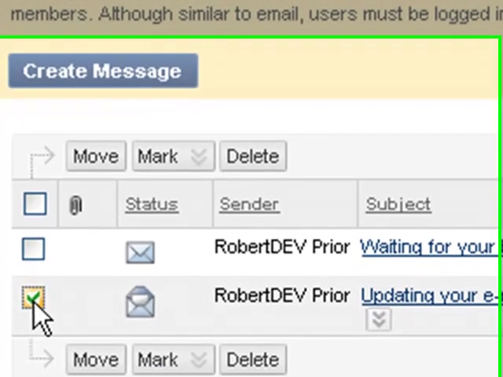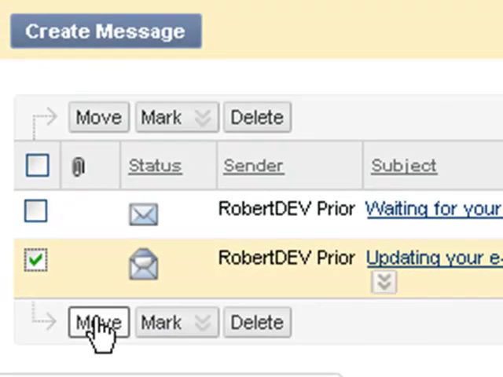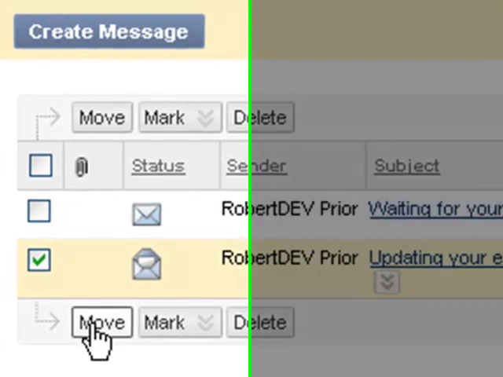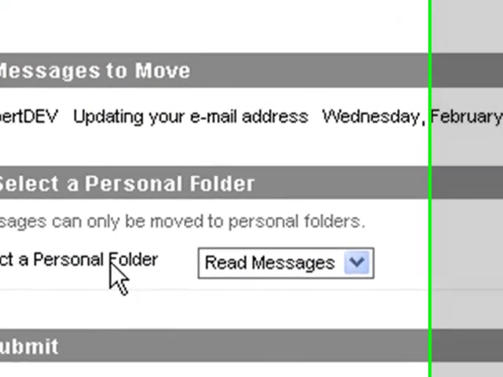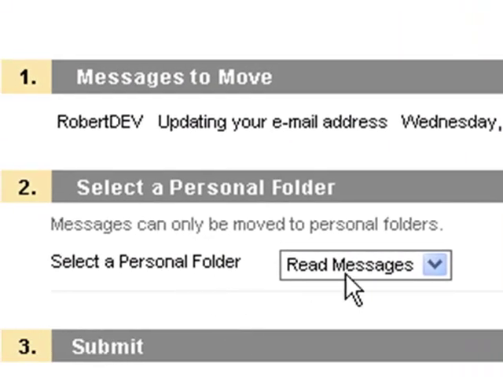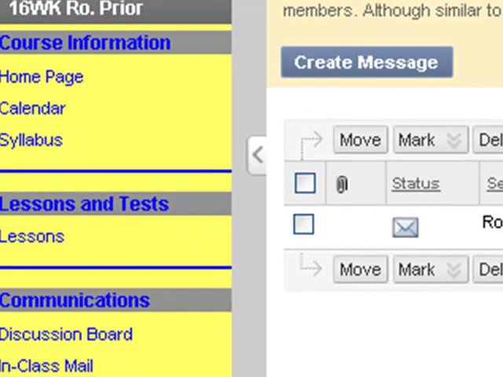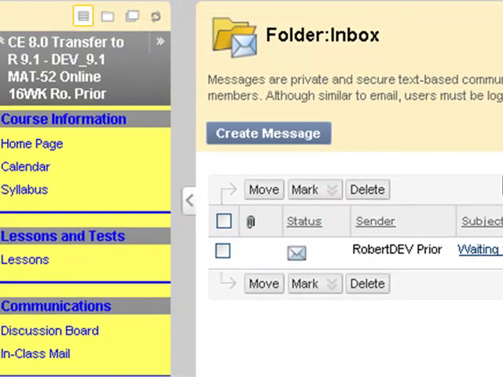I'm going to click here on it to select it, and I'm going to move it. Let's see where it suggests we move. Yeah, that's perfect. I want to move it to that new folder that I just created called read messages. So I'll click submit, and it will take us back to the inbox.